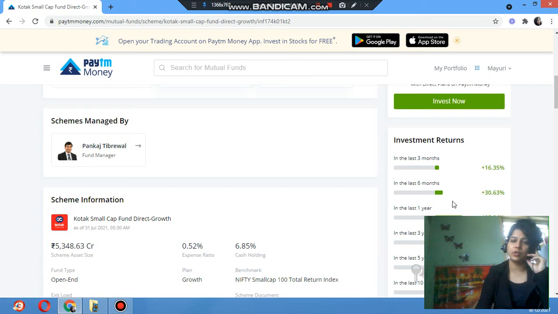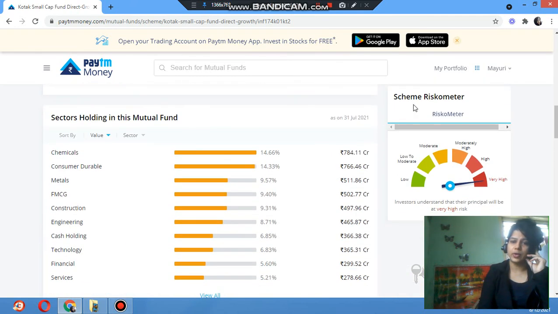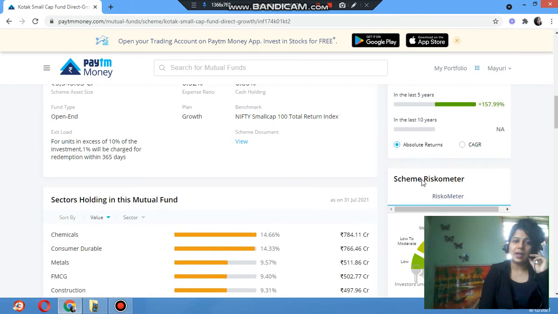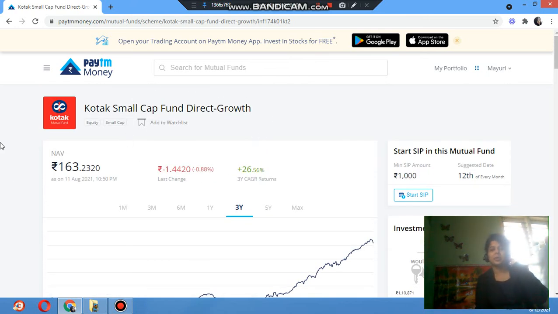Based on how many months or years you keep it, you will get a return. The growth rate is good, but now you have to check the scheme riskometer, how much risk it carries. In this it is showing high risk, so don't invest at present because the riskometer is high. Like this you can check other companies and other sectors and invest.